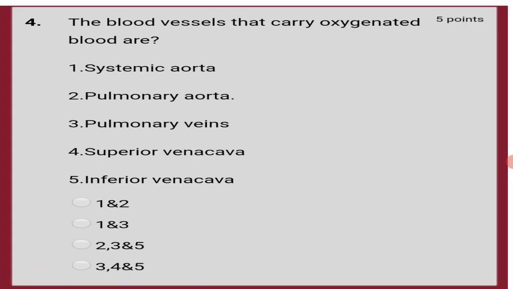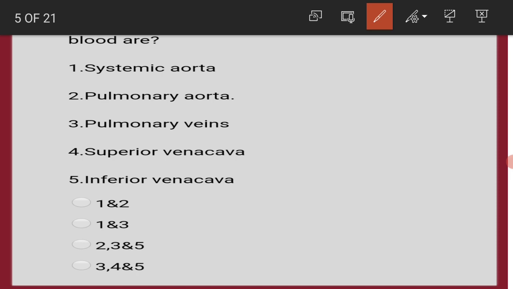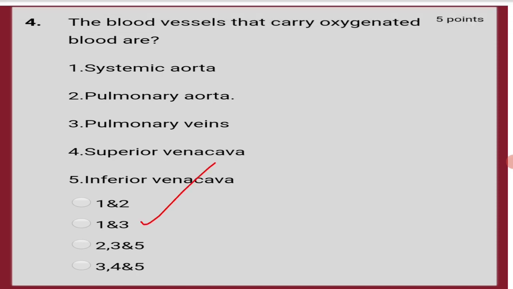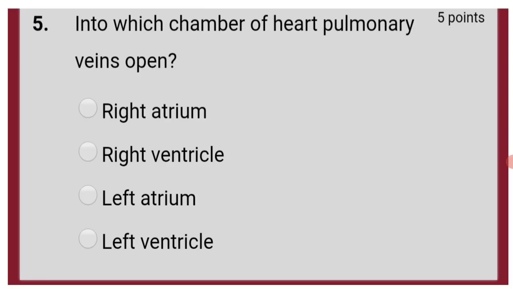The blood vessels that carry oxygenated blood are systemic aorta and pulmonary veins. So 1 and 3 is the answer. Systemic aorta contains oxygenated blood and pulmonary veins also. Normally veins carry deoxygenated blood, but pulmonary veins are exemptions. Pulmonary veins carry oxygenated blood only.